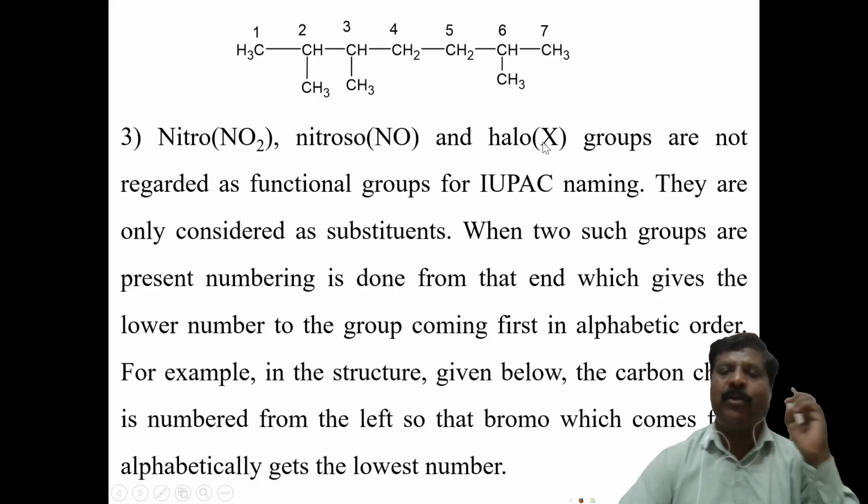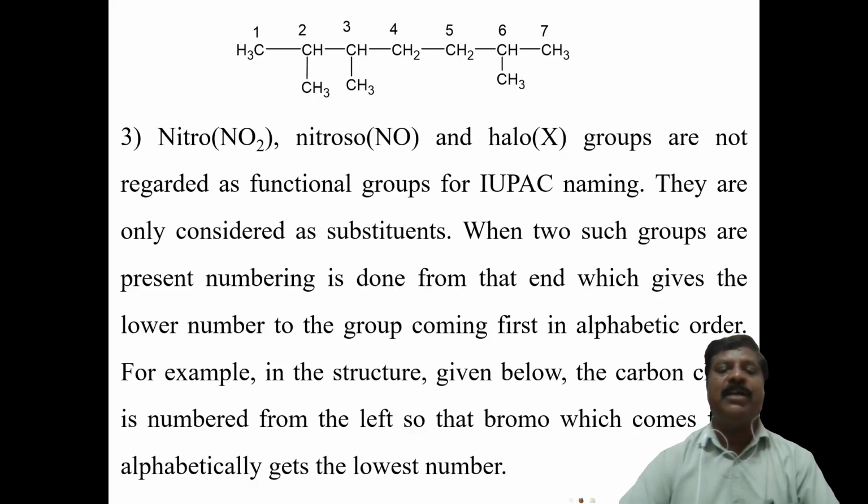Next, the third rule: if nitro NO2, nitroso NO, or halo groups, that is chloro, bromo, iodo, whatever they may be, these groups are not regarded as functional groups. These groups are not at all considered as functional groups. Therefore, in IUPAC naming they are only considered as substituents, but not as a functional group.